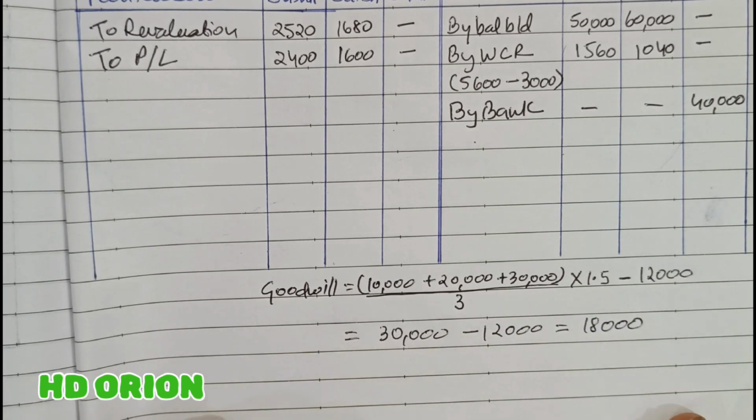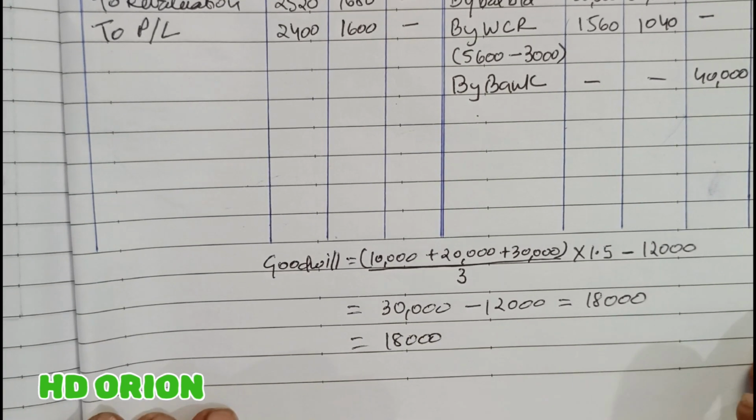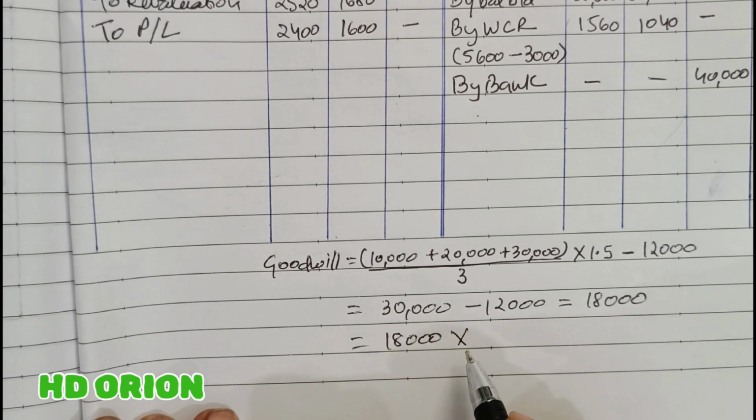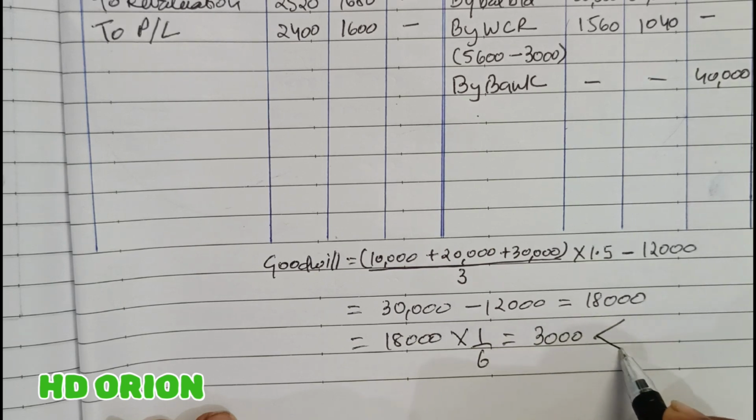Now this 18,000 rupees is the total goodwill of the firm, and Samir will bring his portion of goodwill. So Samir's portion of goodwill is how much then? 18,000 into his portion, which is 1/6, that is equal to 3,000, and sacrificing ratio is, old ratio is our sacrificing ratio, that is 3:2.